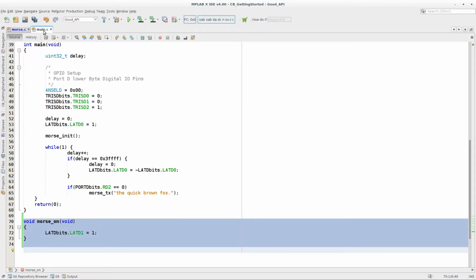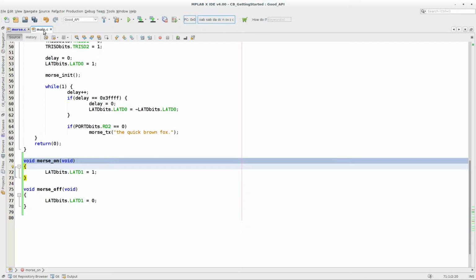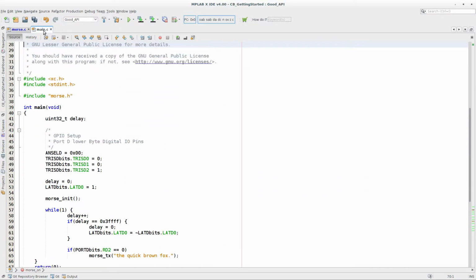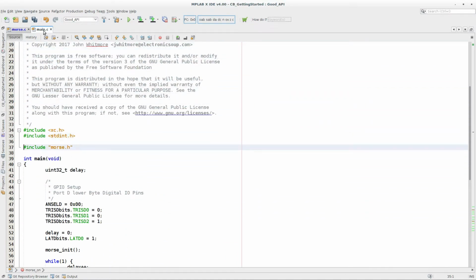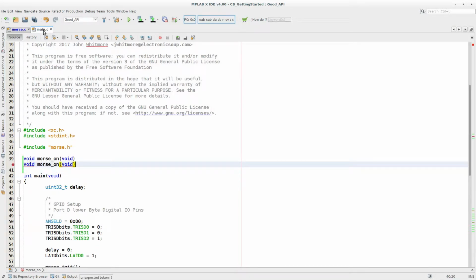Likewise, we can have a platform dependent function called Morse off, which turns that channel off. Now we haven't messed with morse.c at all. Those two functions are very much platform dependent. They're calling special function registers in the DSPIC33.